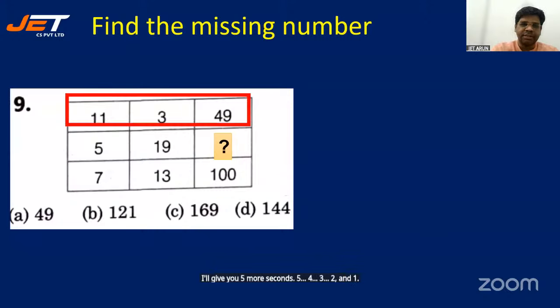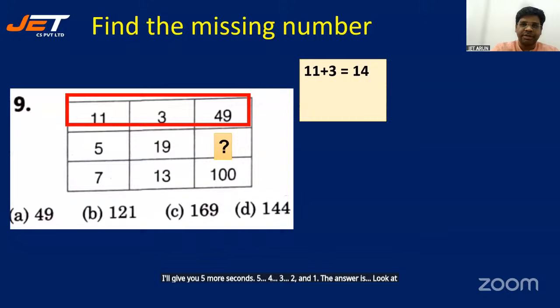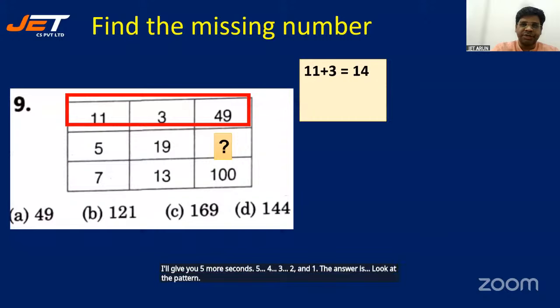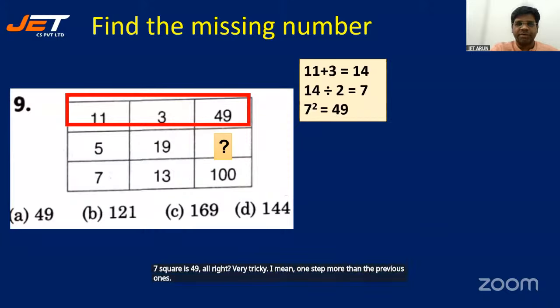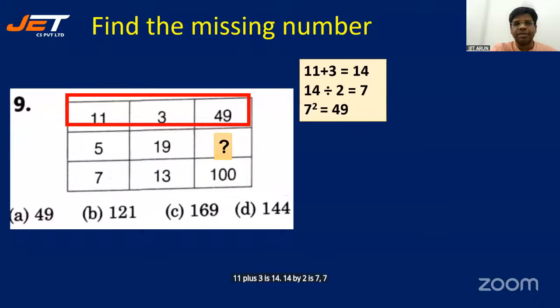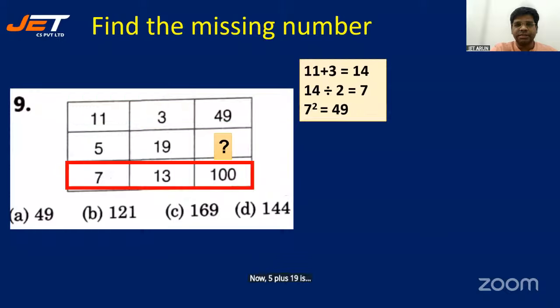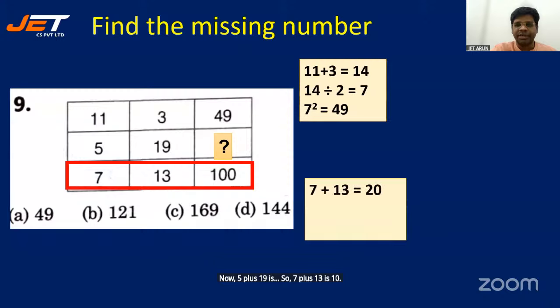The answer is, look at the pattern. 11 plus 3 is 14. 14 by 2 is 7. 7 square is 49. All right. Little tricky. I mean, one step more than the previous ones. 11 plus 3 is 14. 14 by 2 is 7. 7 square is 49. Now 7 plus 13 is 20, sorry. 20 by 2 is 10. 10 square is 100.